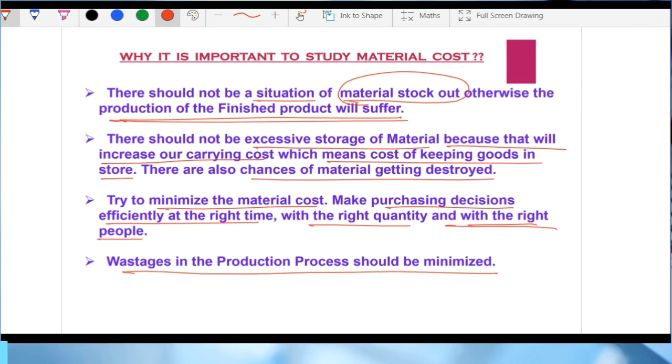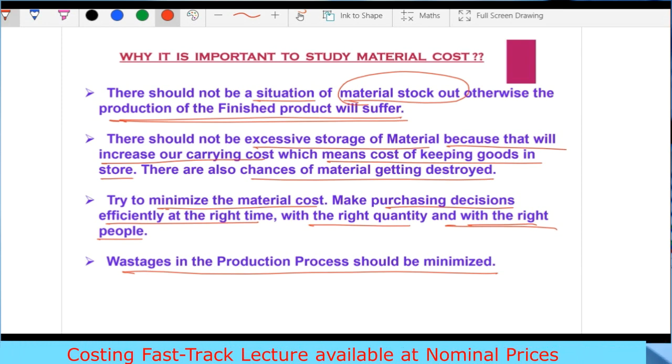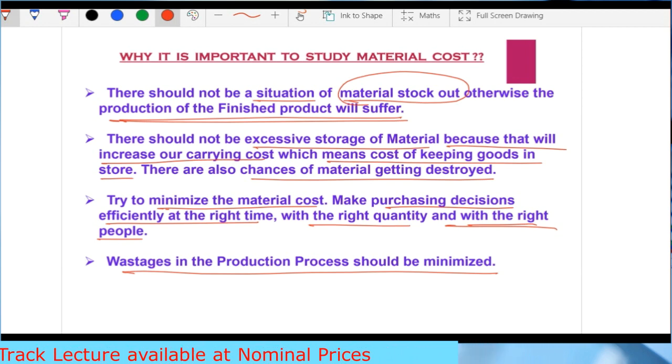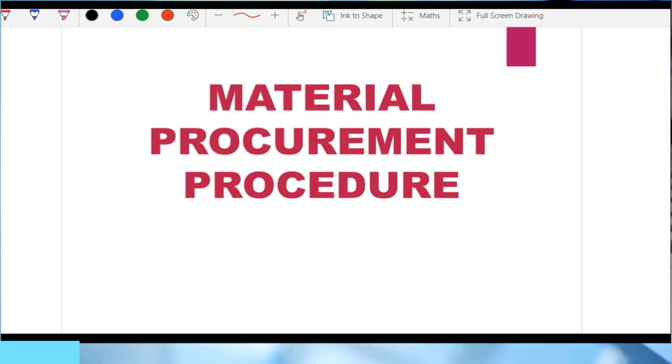Wastages in the production process should be minimized. Obviously, sir, the wastages should be minimized, right? So these are the few reasons why we are studying this chapter of material costing. Okay. Now, again, a very important topic, material procurement procedure.